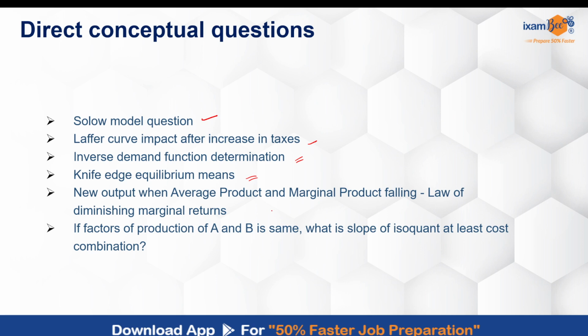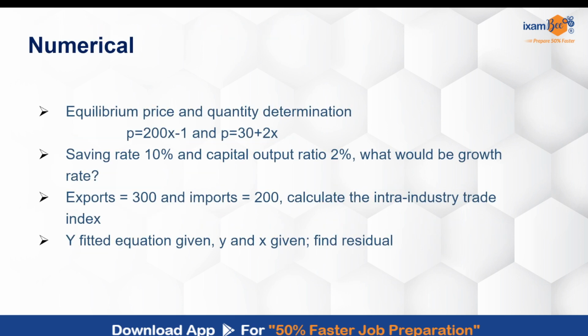then new output when the average product and the marginal product is falling, this was a question based on the law of diminishing marginal returns, and an isoquant based question that if there are two factors of production of products A and B and that is same, then what will be the slope of the isoquant curve, right? So these were some of the direct conceptual questions that were asked.